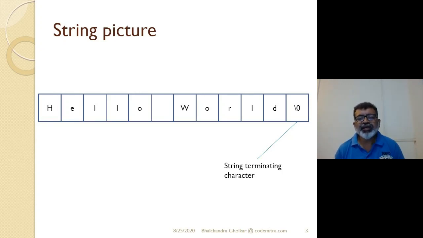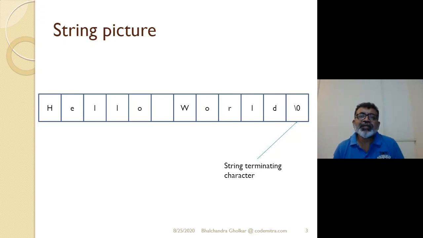You can see at the end there is a string terminating character, which is a combination of two characters, a backslash and zero. So that is a string terminating character.